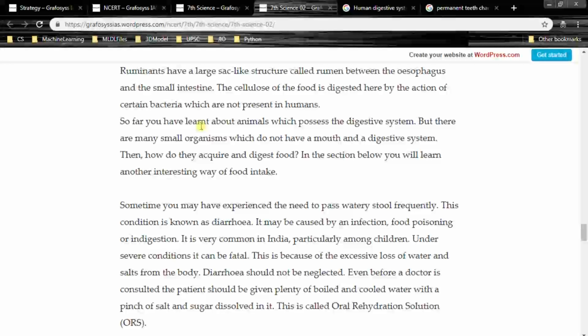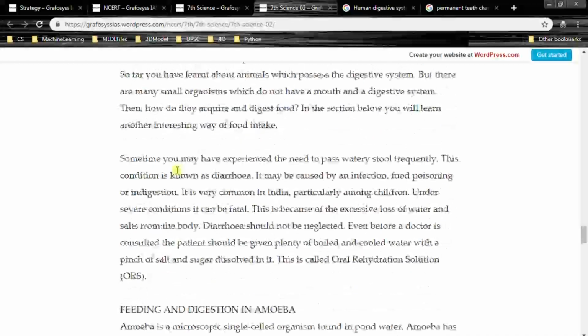In ruminants it is different, in humans it is a bit different, right? So there are many ways by which many other species take food or consume food. Sometimes you may have experienced the need to pass watery stool frequently. This condition is known as diarrhea. It may be caused by an infection, food poisoning or indigestion.